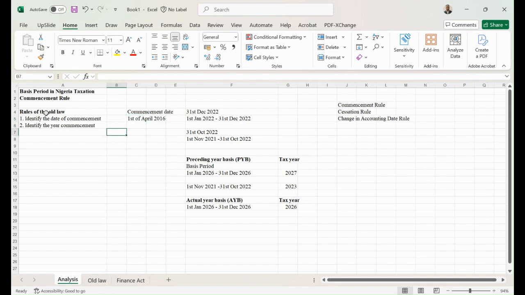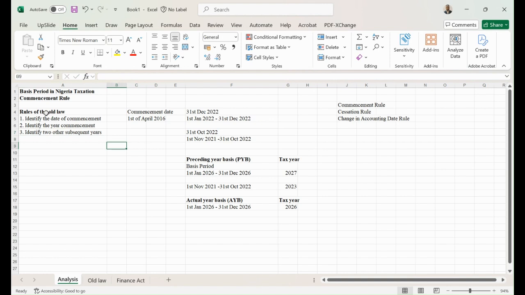The next thing is that you need to identify the year of assessment, which you have done, is 2016. You're going to identify two other subsequent years. As I'm writing this, I'm also trying to solve it.